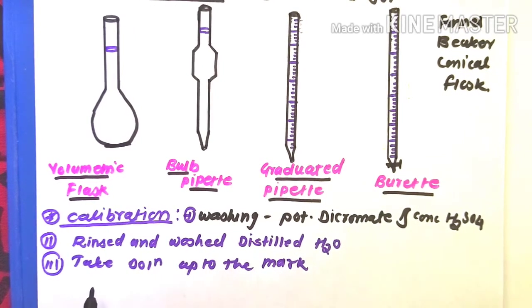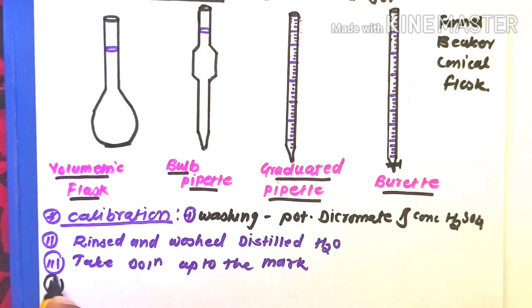After the solution is taken into these glasswares, this solution is delivered into a clean pre-weighed flask in such a manner that the liquid moves down along the side of the flask, and then the flask is stoppered.